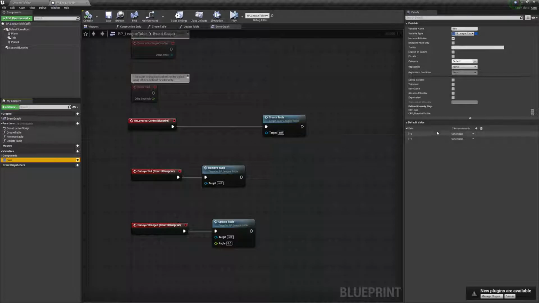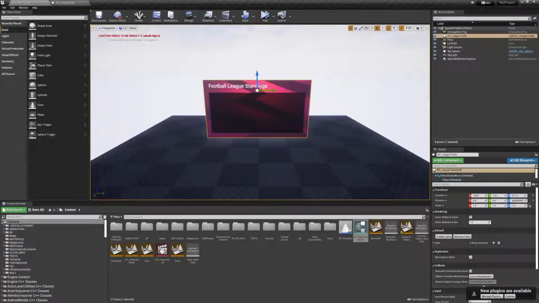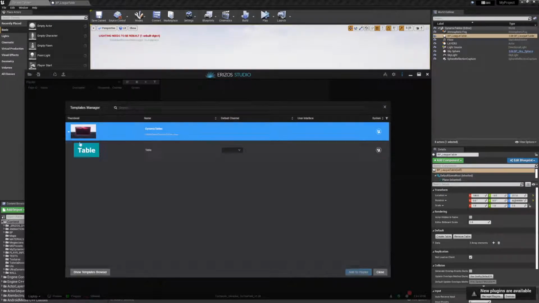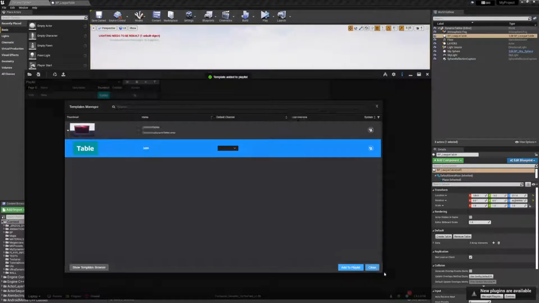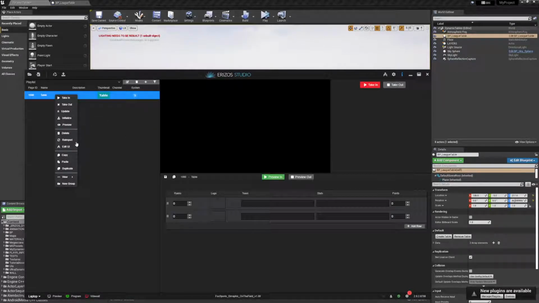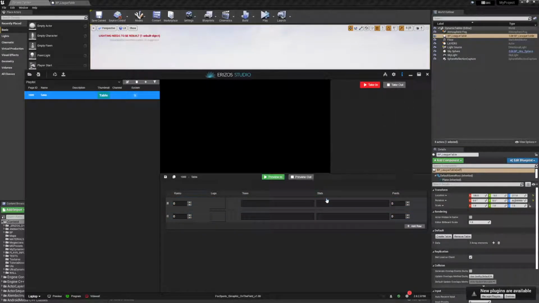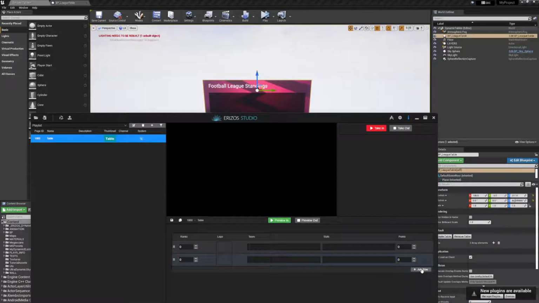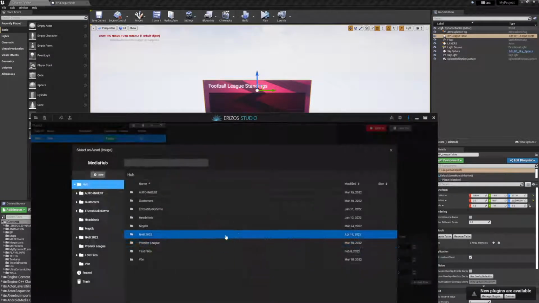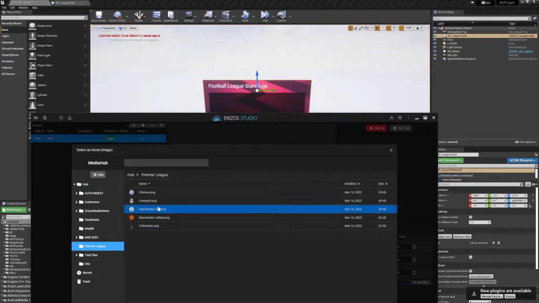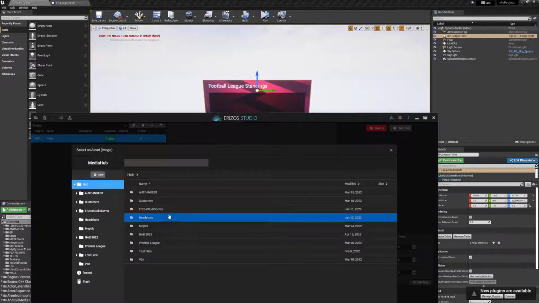In previous versions, you'd have to set up the total number of rows that you have in this array, but we don't need to do that anymore. And I'm going to jump into Erizos Studio now, and let's import our table. So I have our table there, and by default it has 2 rows because that's what we set up in our blueprint. But what we can now do is add an additional row, and let's just put in some data quickly here. I'm not going to spend too much time, just showing you how it works.